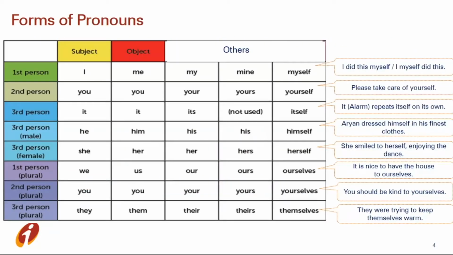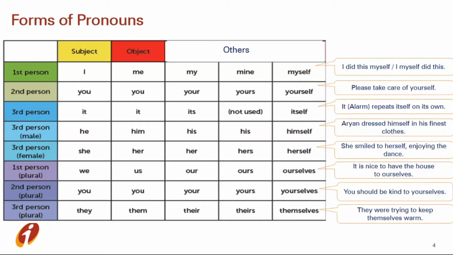Generally, there are three forms of pronouns: first person, second person, and third person. First person indicates the person who is talking. Second person is the person to whom the first person is talking, and the third person is the person about whom the first and second person are talking. For example, I am talking to Deepika about Rakhi. Here, I will be the first person talking to Deepika. So Deepika will be the second person, and we are talking about Rakhi. So Rakhi will be the third person.